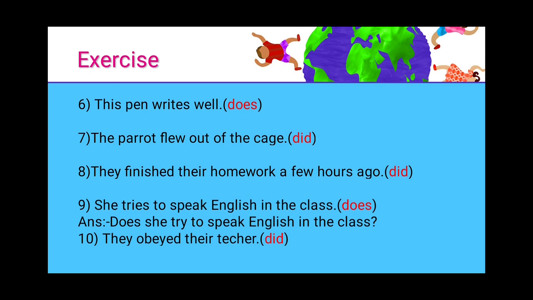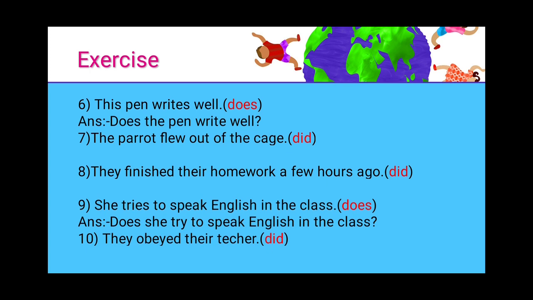Now let's solve some more examples here. Now the sixth one says, this pen writes well. The helping verb they've given is does. So we have to frame the question using does. So shall we solve it? Okay. Does the pen write well? We have to end with a question mark. You're starting the question with does the pen write well and ending with the question mark.